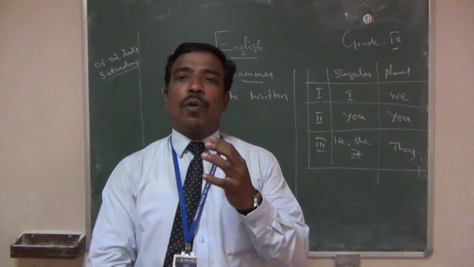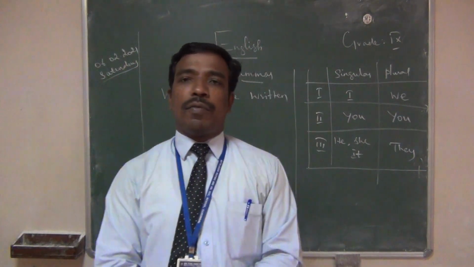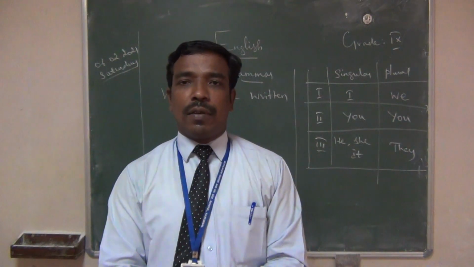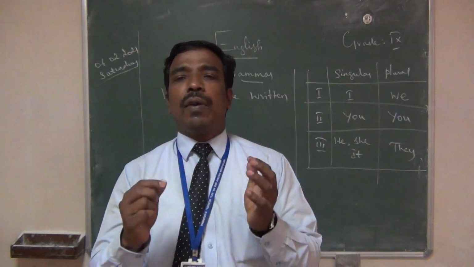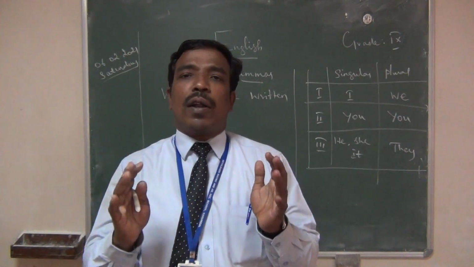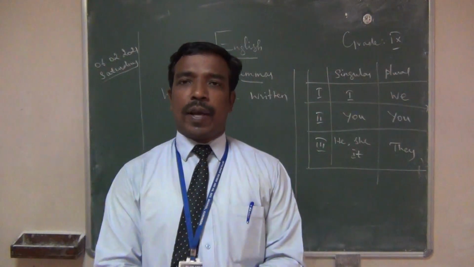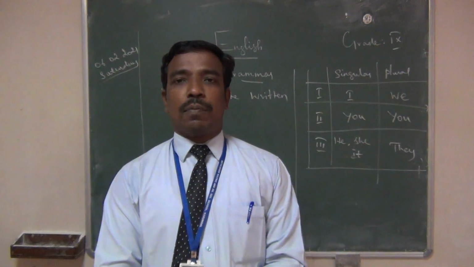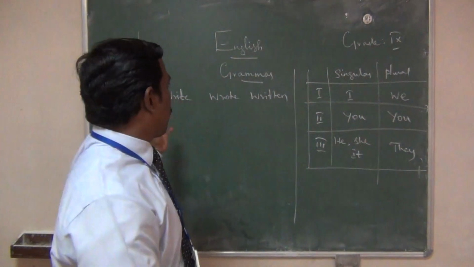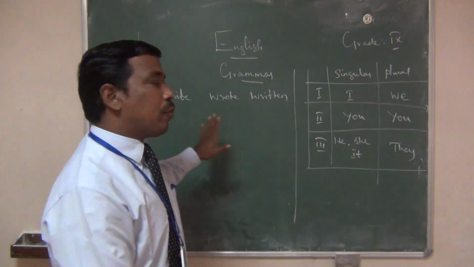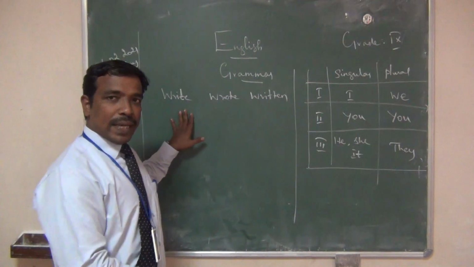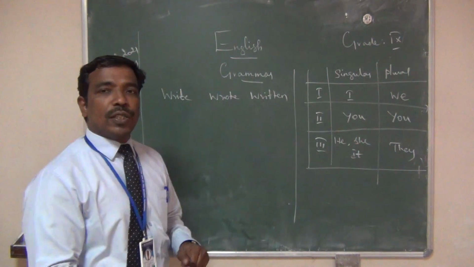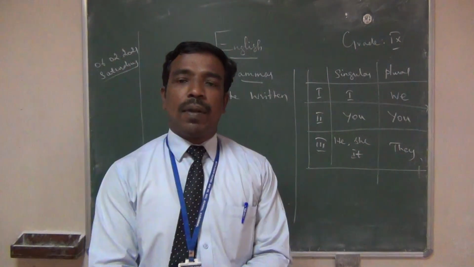From lower class, from third standard or fourth standard onwards, you have been learning these three forms of verb. How many of you are very familiar, or well aware of these three forms of verb? You should learn new words day by day for the three forms of verb. Here I gave one example: write is the base form, wrote is the past form, written is the past participle form.